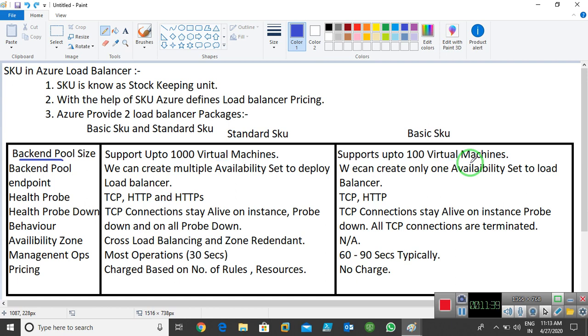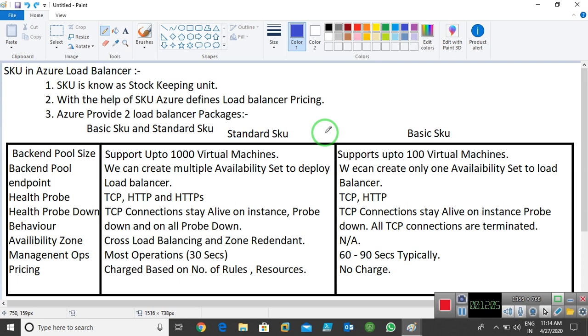Now after that we have the backend pool endpoint. We can create multiple availability sets to deploy load balancers. Availability set means, like in Windows, when I'm going to configure high availability or a load balancer, we need to create clusters. I hope some of you know about clusters.